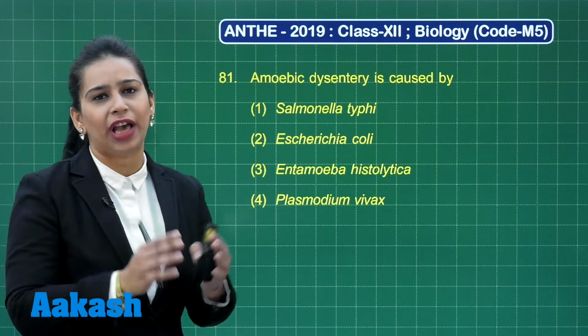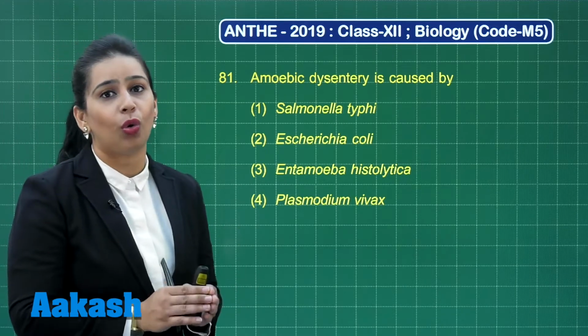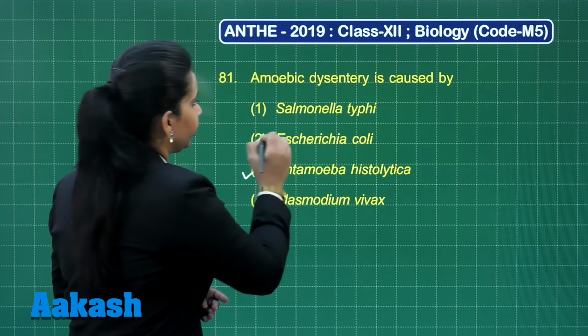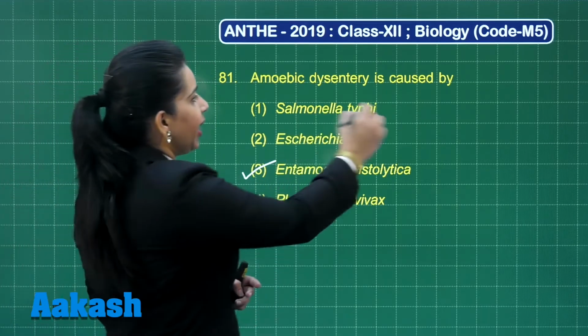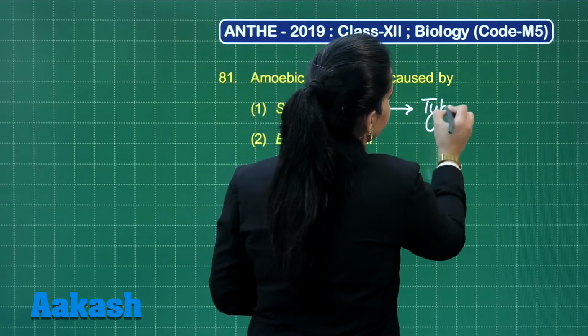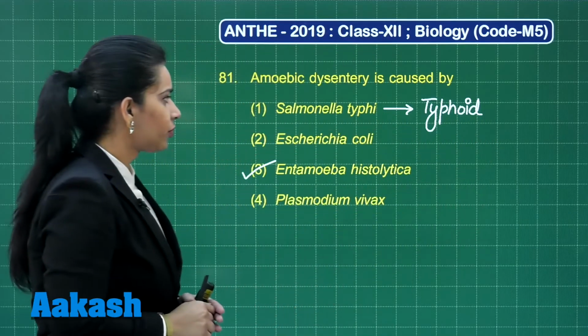So students, as we have learnt in our class, that amoebic dysentery is a protozoan disease which is caused by Entamoeba histolytica, while Salmonella typhi, this bacterium causes the disease typhoid, or you also call it enteric fever.